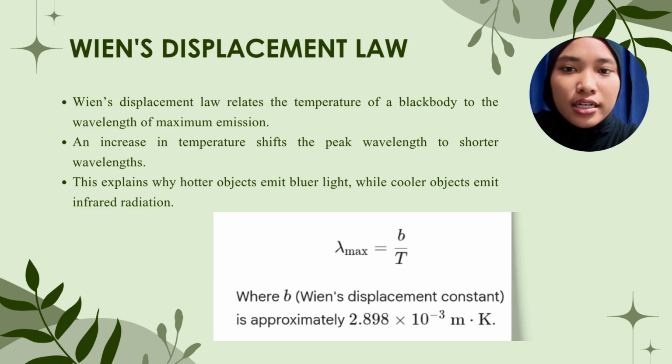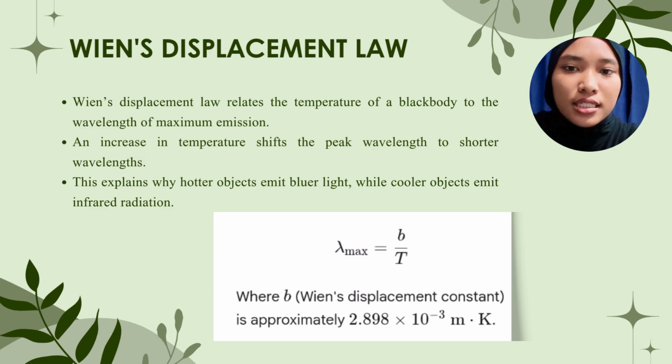This is why a heating element on a stove glows red at first, but hotter stars in the universe appear blue and even ultraviolet. Conversely, cooler objects, including our own body, emit radiation in the longer, invisible infrared spectrum. Mathematically, we express this as lambda equals b over T, using Wien's constant, which is roughly 2.898 times 10 to the power of negative 3.